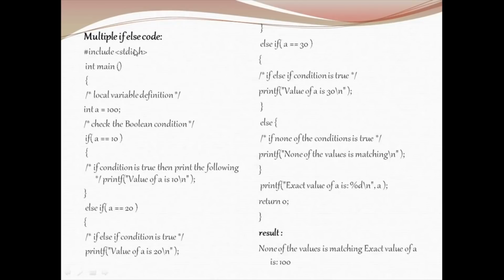Here is a sample code for multiple else if. #include stdio.h, int main open curly, int a equal to 100. If a is equal to 10, the statement within this is printed. If this failed, then this is checked. So coming to here, 100 equal to 20, condition is failed. Again another else if is checked. 100 equal to 30. This is also failed. So finally coming to the else part, none of the values is matching. That is going to be our output, and the value you have entered has been printed, which is 100. So this is the end of multiple else if.